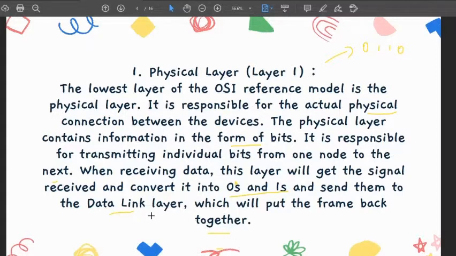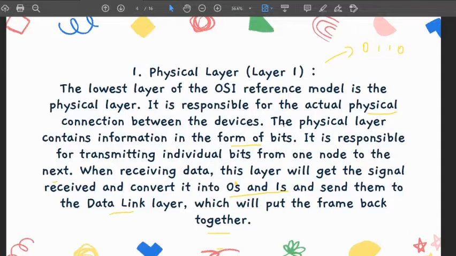Now in the data link layer, all the data is made into a frame, and then it is put back together. So just summarizing everything: the first thing is that it is the first layer, or you can say the lowest layer of the OSI model. Then it is responsible for how the devices are connected.